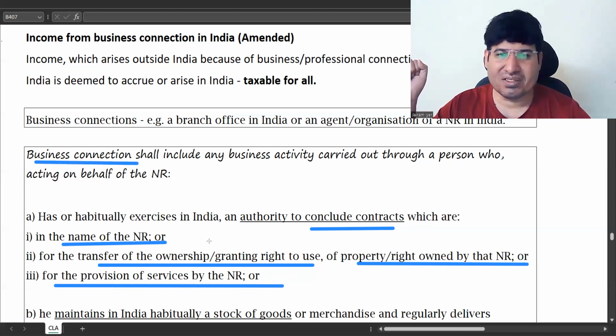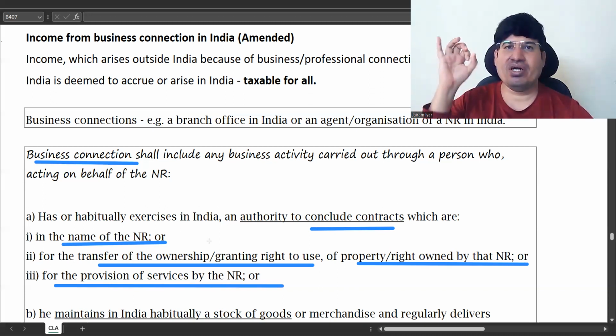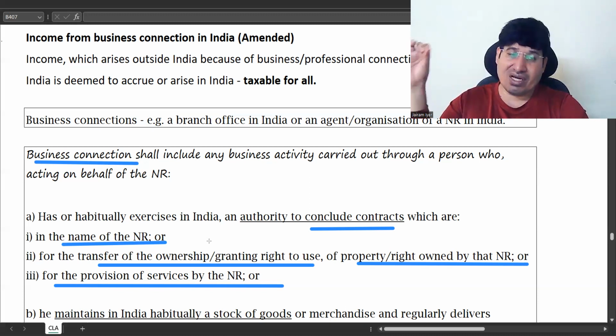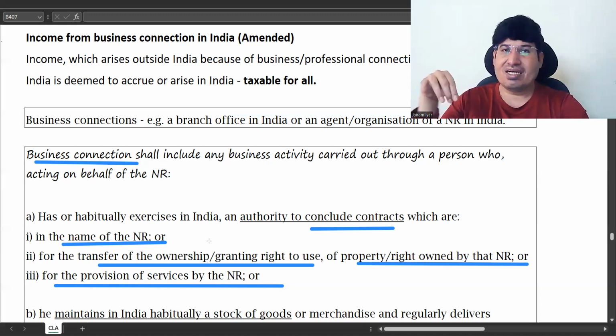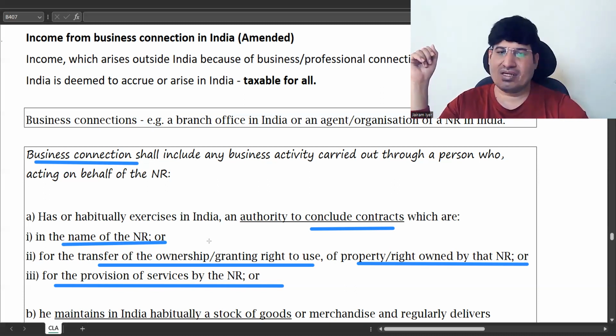In short, how will you remember this? Business connection means when a person acting on behalf of the NR is habitually exercising authority to conclude contracts, that is, concluding contracts in the name of the NR, transferring ownership, granting right, like giving license or lease on behalf of the NR sitting in India, or he's providing some services here regularly for the NR.